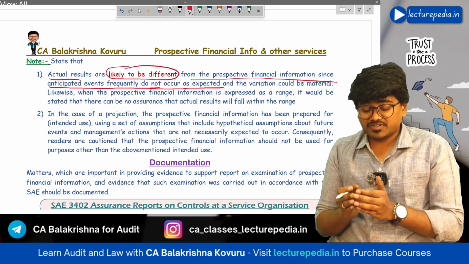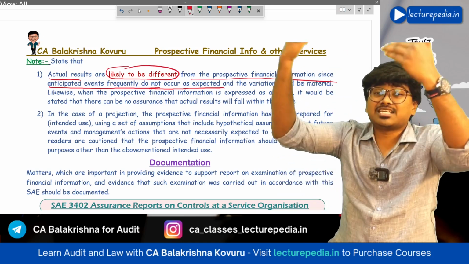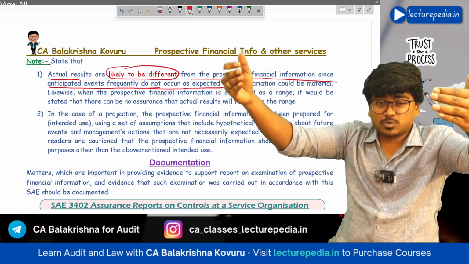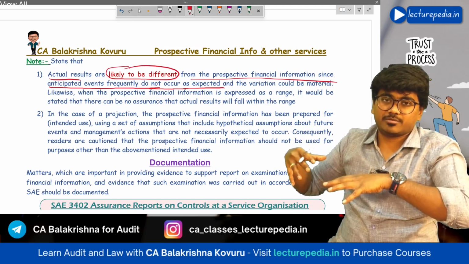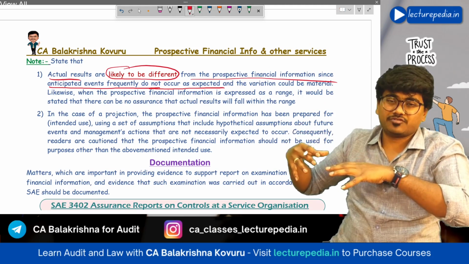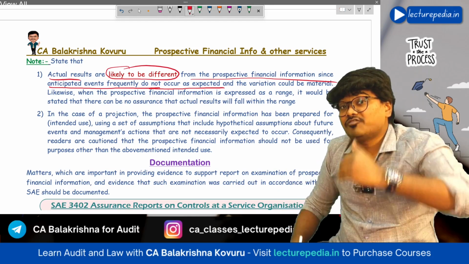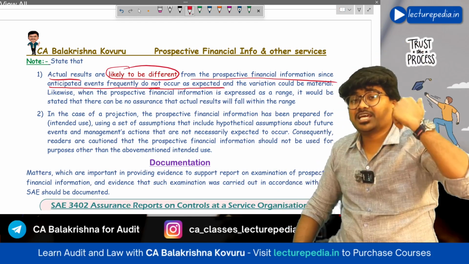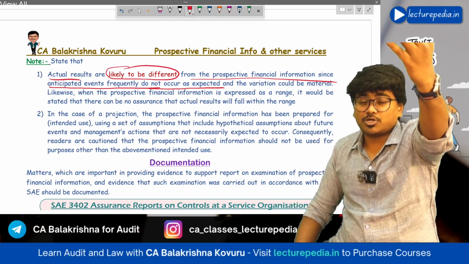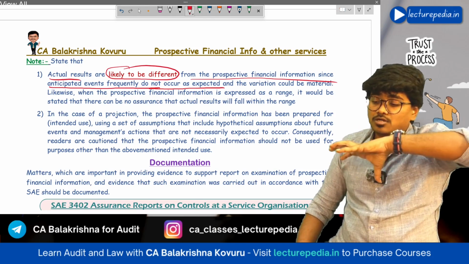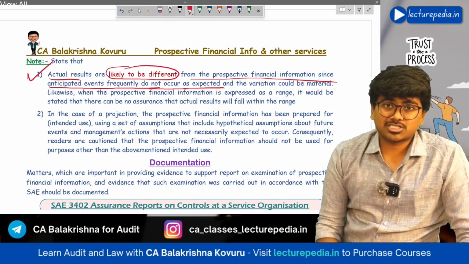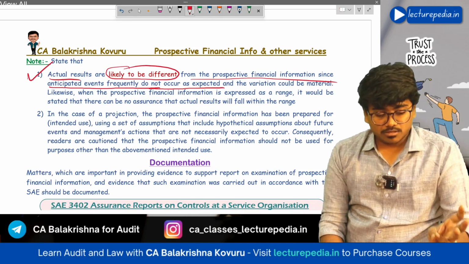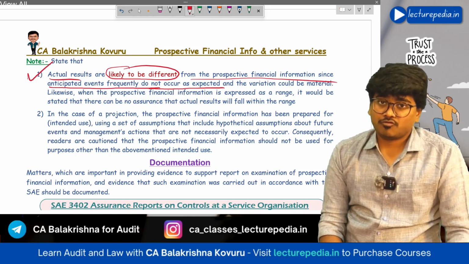Okay, you have to specify that the actual results that might occur in the future might be different from the information that is shown in the prospective financial information, because the future is uncertain. We cannot exactly predict the future. Because of this reason, the actual figures might vary. Okay, this information has to be given for both projections as well as for forecast.